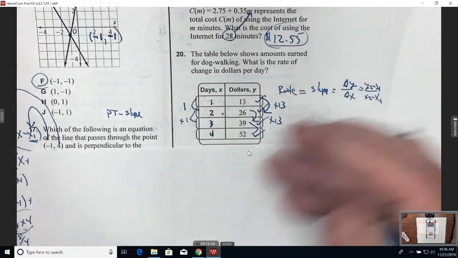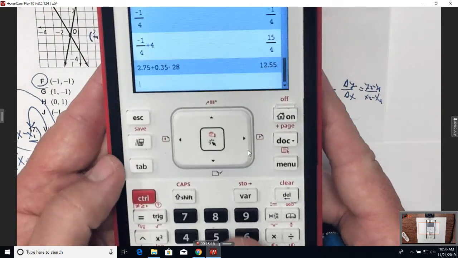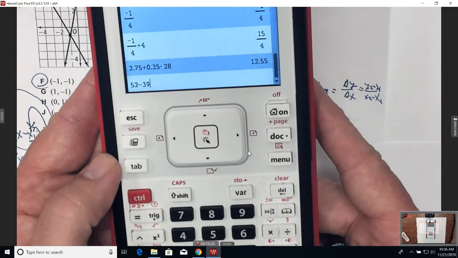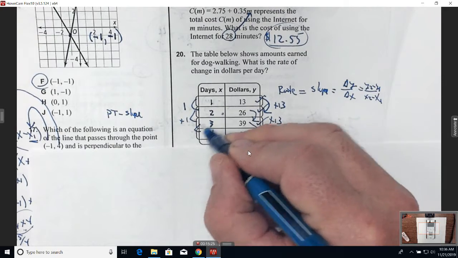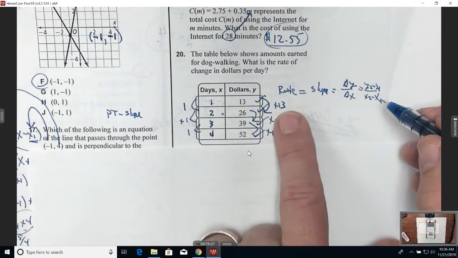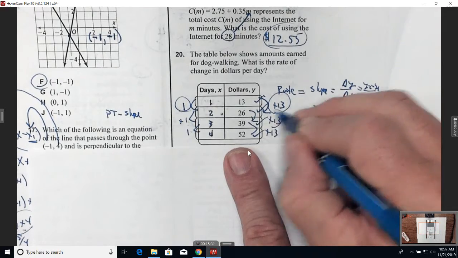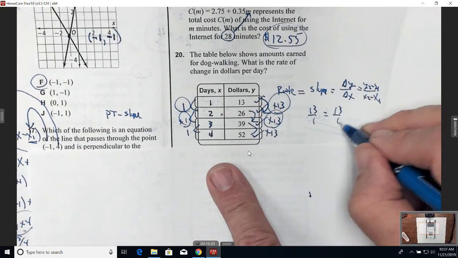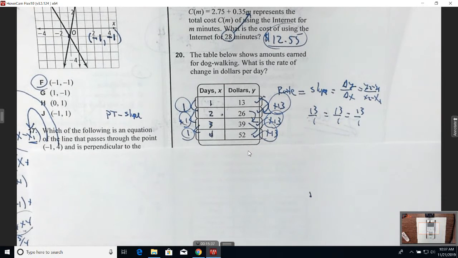If I take 52 minus 39, that's also an increase of $13 per every what? 4 minus 3 is 1. That's the change in y over the change in x. 13 over 1. See how it's constantly the same thing? So I have a constant rate of change, which is what?